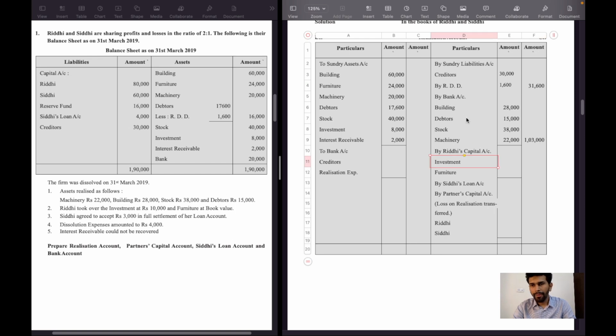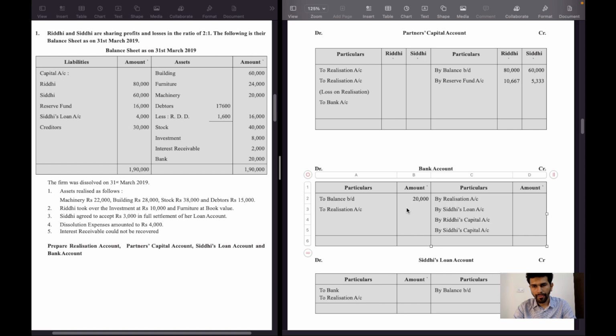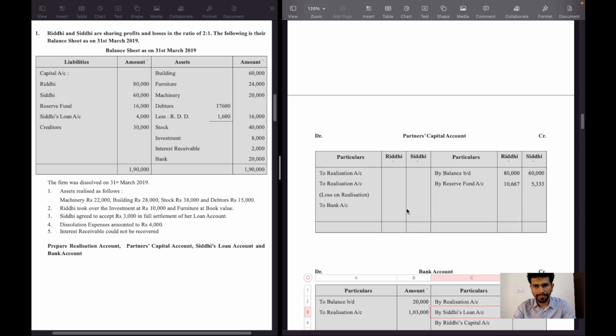And the second effect will be on bank account debit side, to realization account 1,03,000 rupees. Realization of assets.